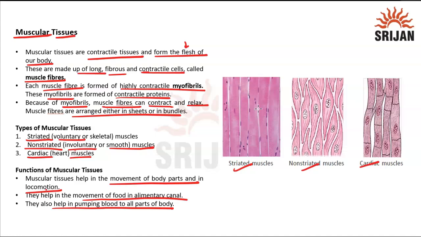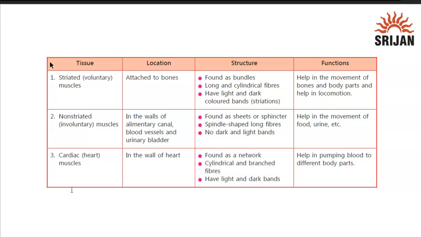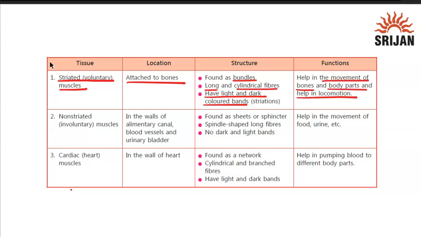Also, look at the structure, where you can see a little bit of changes, as you can see in this table as well. When you talk about striated or voluntary muscles, these are always attached to the bones because they are involved in skeletal motion. They are found as bundles. They are long and cylindrical fibers and have light and dark colored bands depending upon the contractility. That is why they have these bands. They help in the movement of bones and body parts and help in locomotion. Again, these are skeletal muscles.